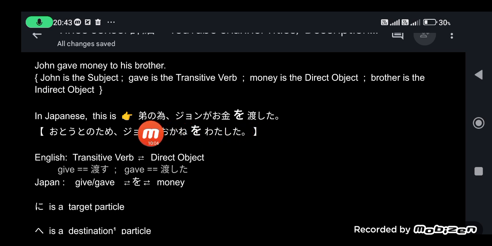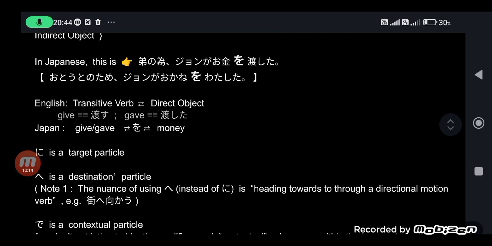The beneficiary, or indirect object, is his younger brother, ototo. See?